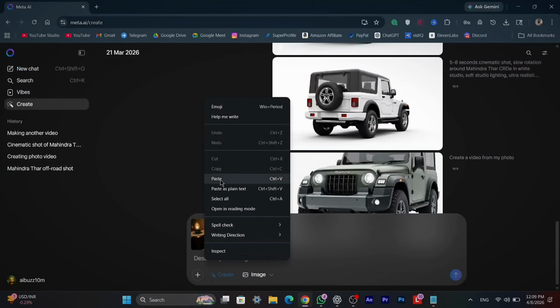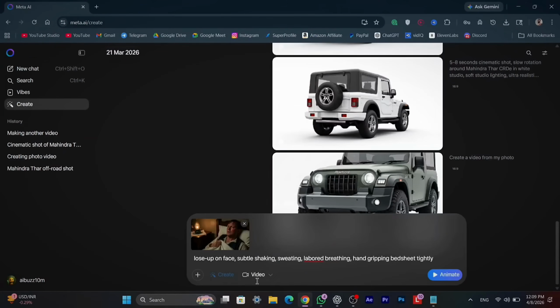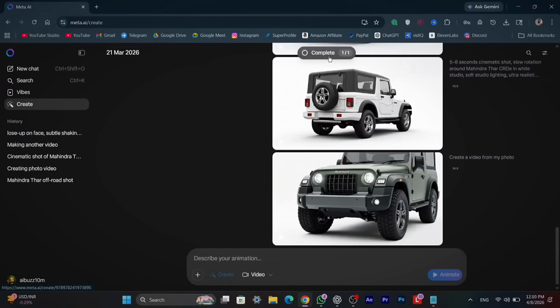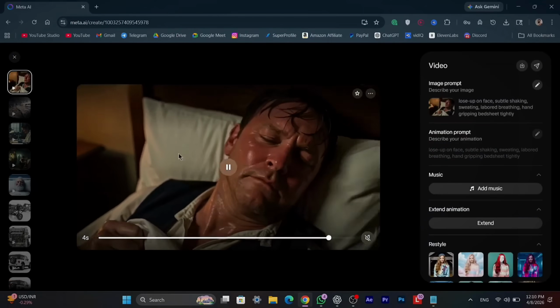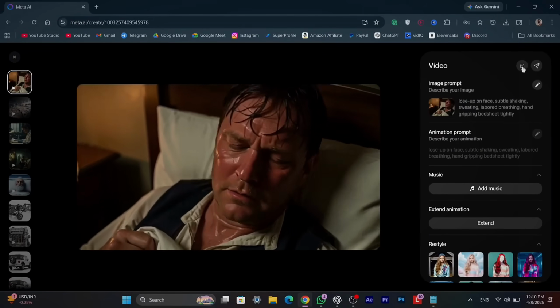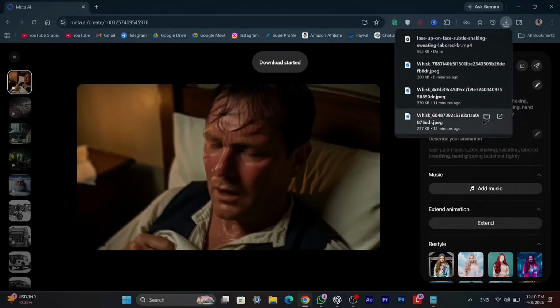After a short while, Meta AI will generate the video for us. And as you can see, it has generated a very clear and impressive video. We can simply click on the Save button, and the video will be saved to our gallery. In the same way, you need to convert all your images into videos. And if you face any problems while generating videos with Meta AI, you can also use Flow AI. I have used it in some of my videos as well.